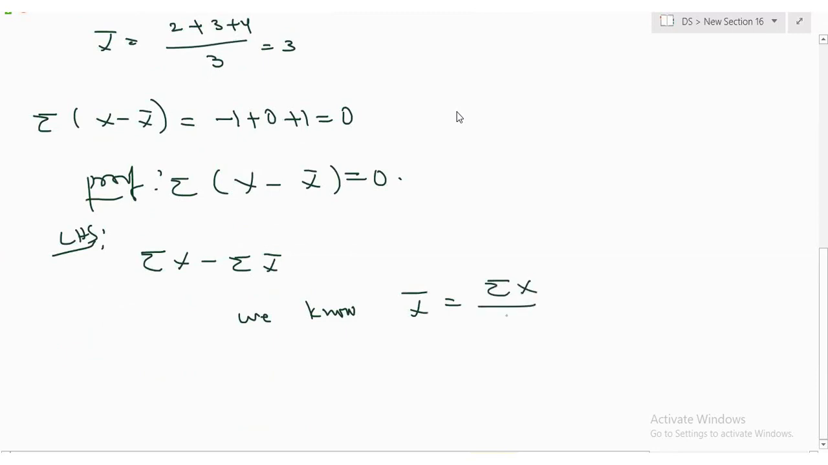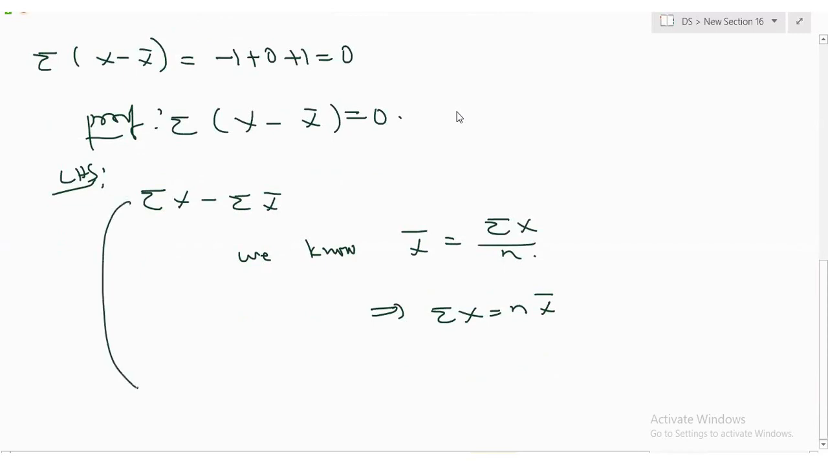Sigma x by n. Any question? Sigma x by n, which implies sigma x equals n x bar. Yes or no?